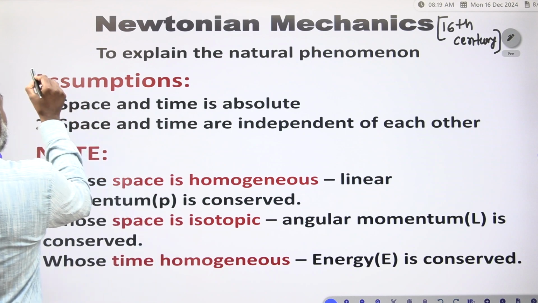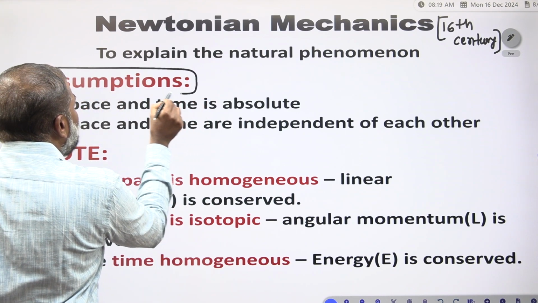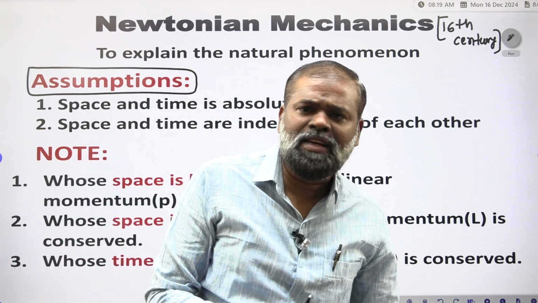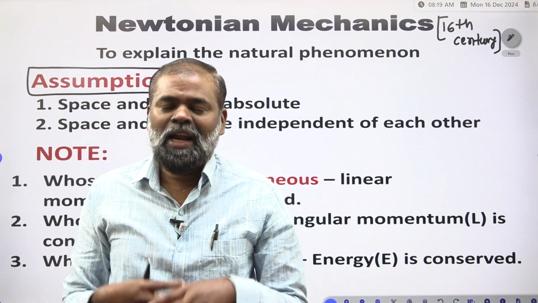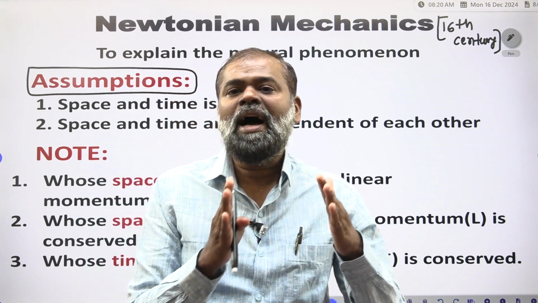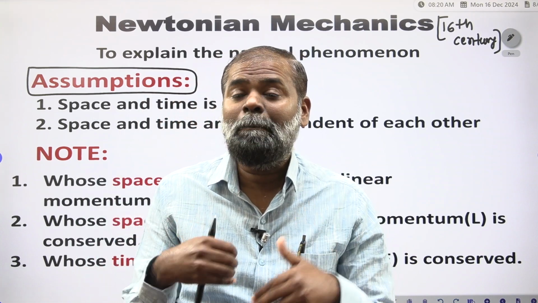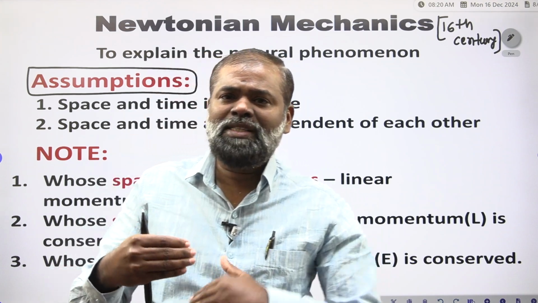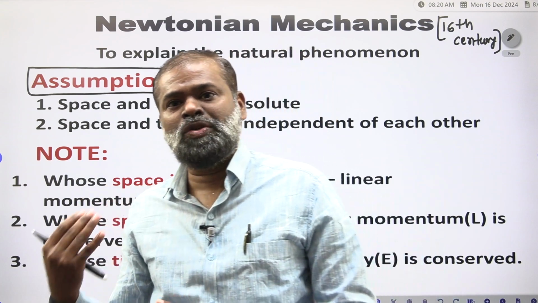Based on what assumption? For any theory, maybe a psychological theory or philosophical theory or political theory, first they will keep the assumptions, the predictions, the hypothesis. Maybe that hypothesis may be true or may not be true, correct?